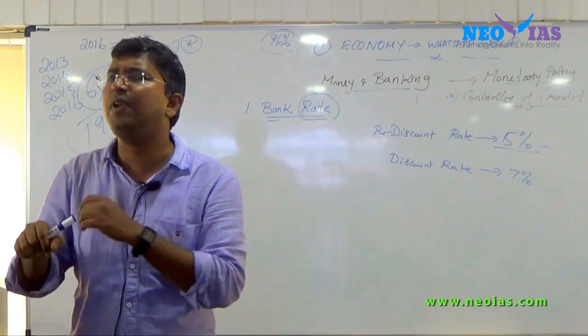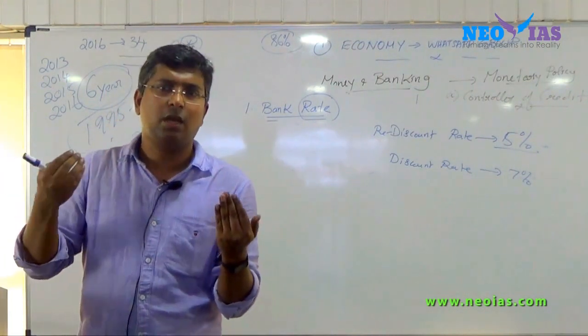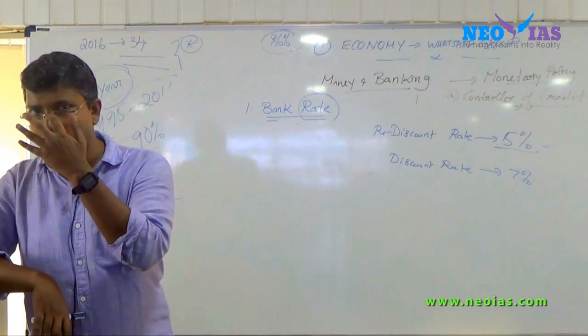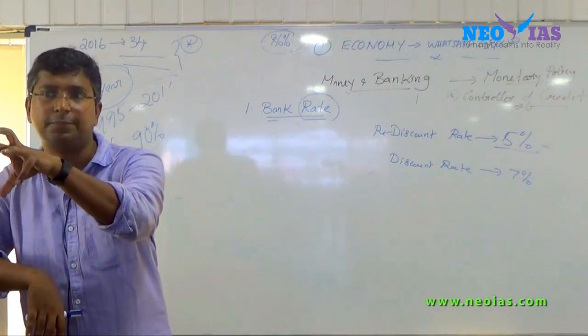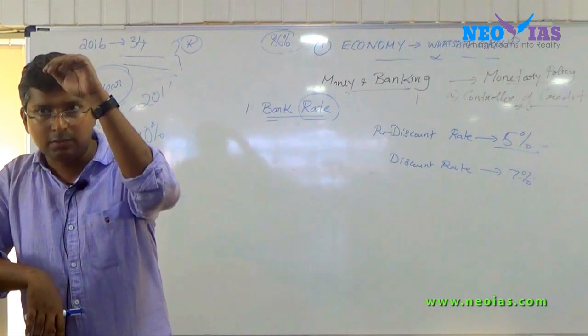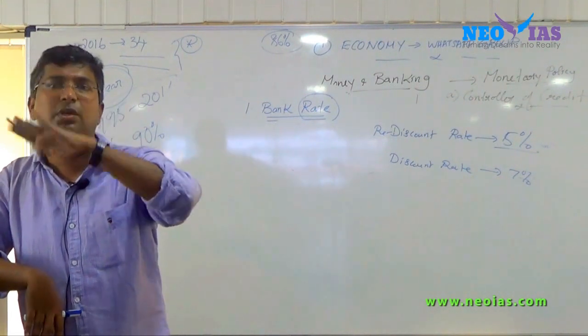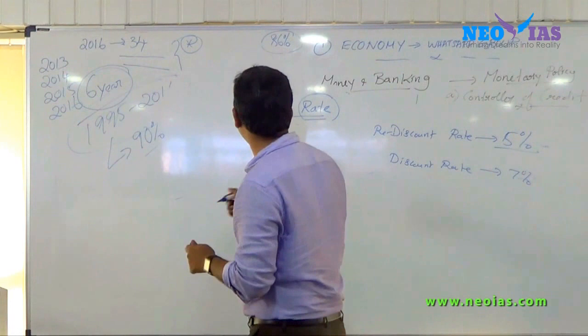Now when RBI feels that there is more money in the system, RBI wants to restrict this. When we talk about money supply, try to understand this core point: if the money is with RBI, it is not in the system.